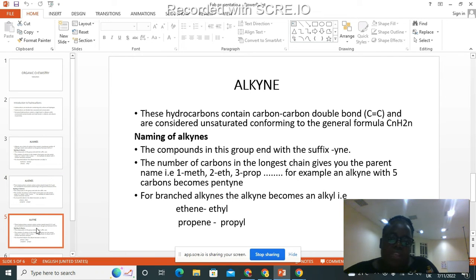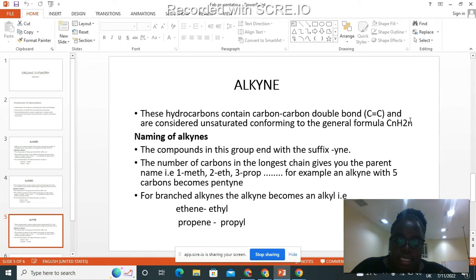Now, finally, we have the alkynes. Alkynes are hydrocarbons which contain a triple bond. Sorry, that should have been a triple bond. They are considered unsaturated hydrocarbons and they conform to a general formula of CnH2n-2.